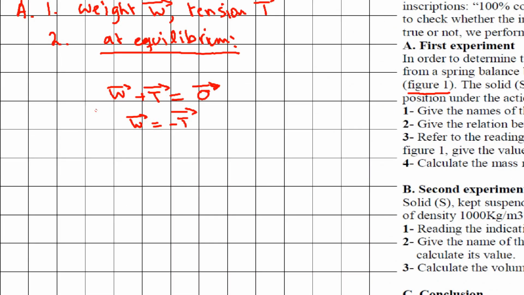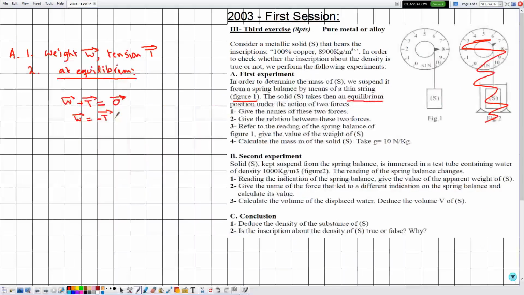So what does the first equation tell us? That both forces acting on the solid S, the effect of these forces cancel each other in order to give us the condition of equilibrium, which is the zero vector. And the other equation tells us that both forces have the same line of action. The minus sign is for the opposite direction, and they have the same magnitude.